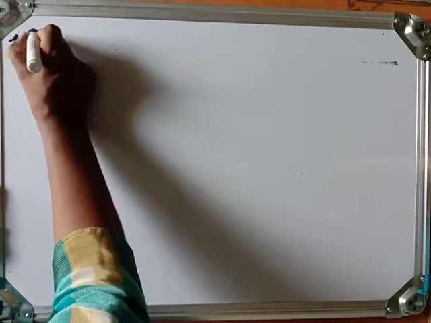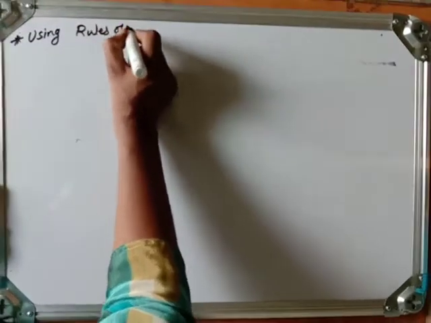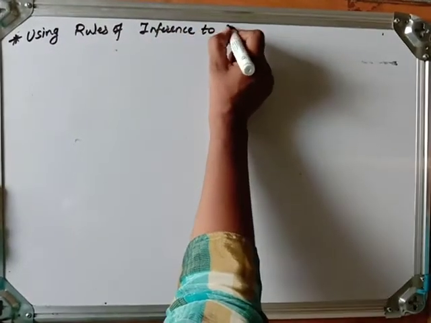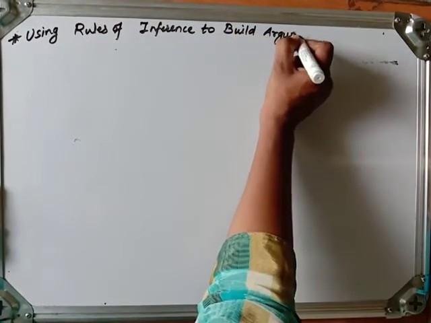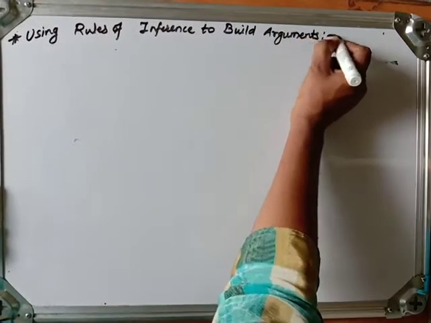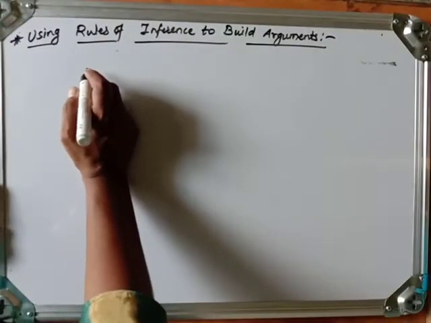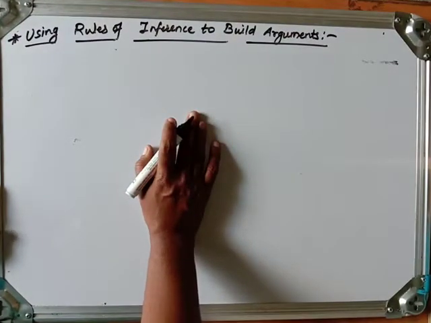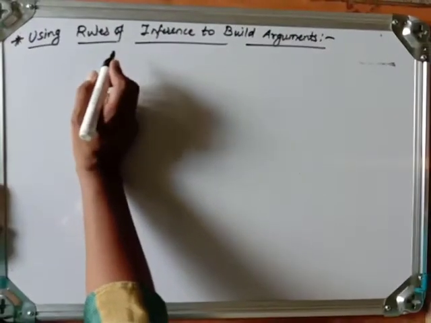Now the next thing is using rules of inference to build arguments. When there are many premises, several rules of inference are often needed to show that the argument is valid. So this is to show the argument is valid.